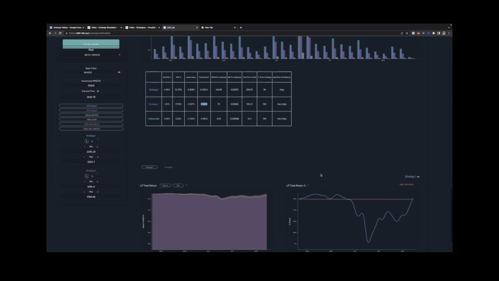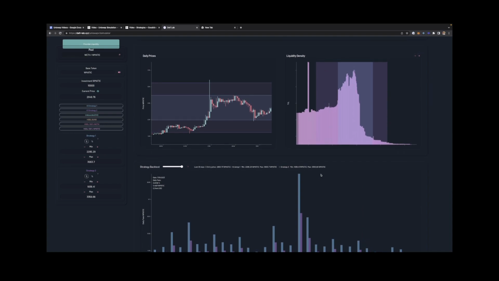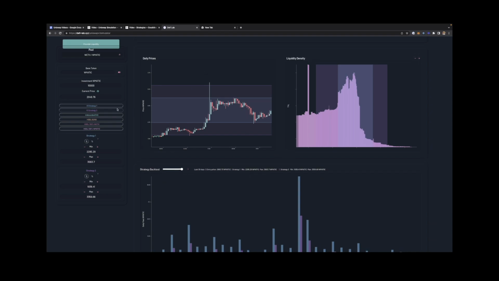So as you have seen, backtesting helps a lot in making a very informed decision about which strategy you should choose. Whether you should provide a narrow range, whether you should hold on to your assets, or provide over a longer, wider range, and which type of pool you should use.